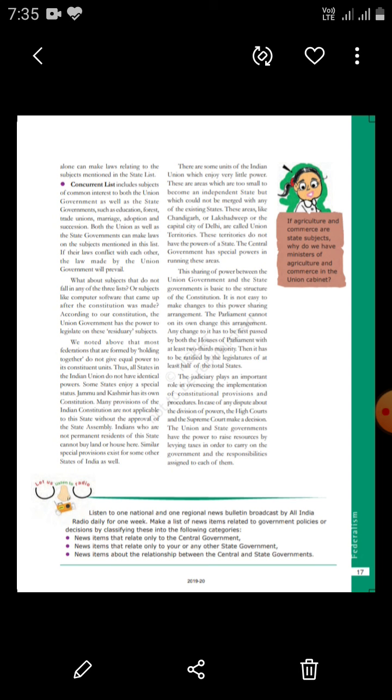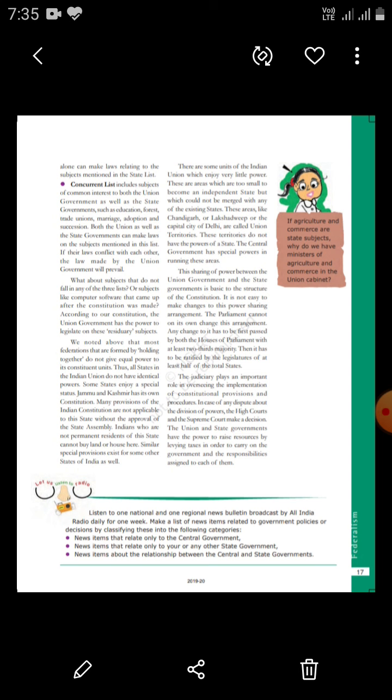In case of any disputes over the division of power, the High Court and the Supreme Court have the power to make a decision. They have the right to make the decision.